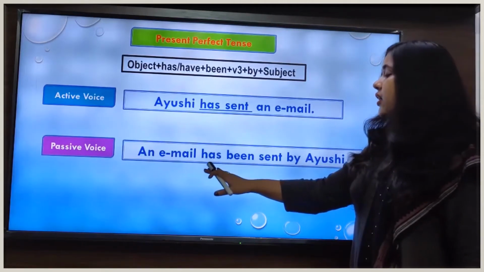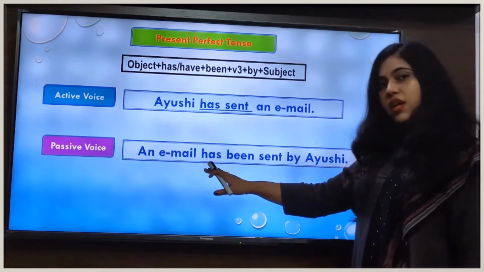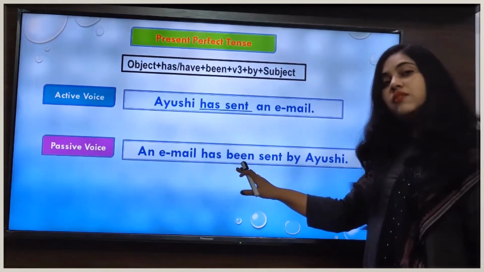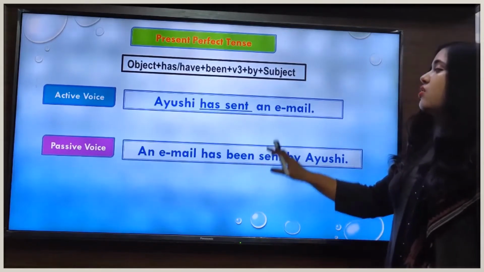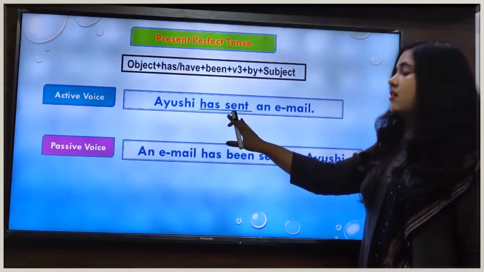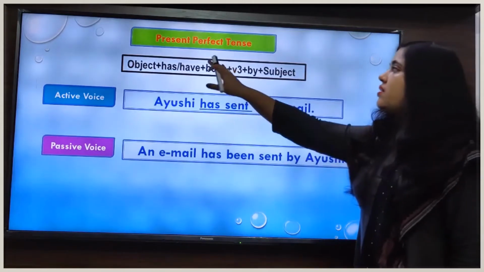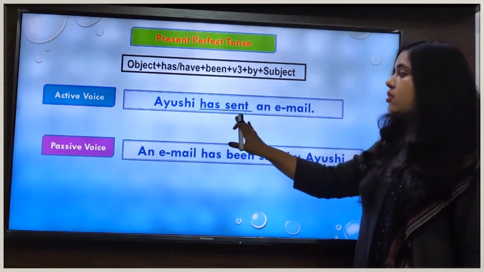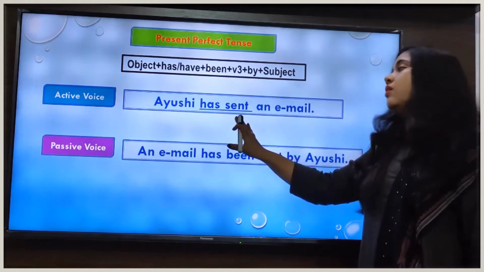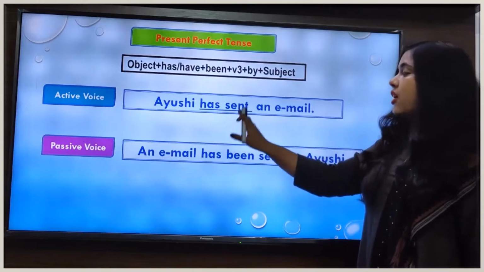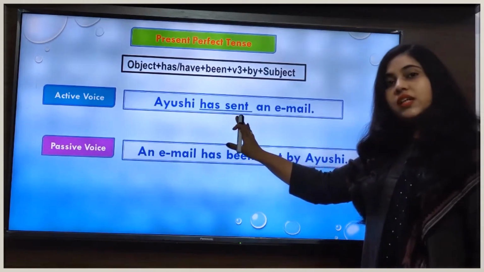After writing the auxiliary verb has or have, we will add been followed by the third form of the main verb. In this sentence our main verb is sent, and as you must know, in present perfect tense we use the third form of the verb with has or have. That means the third form of the verb is already given here.